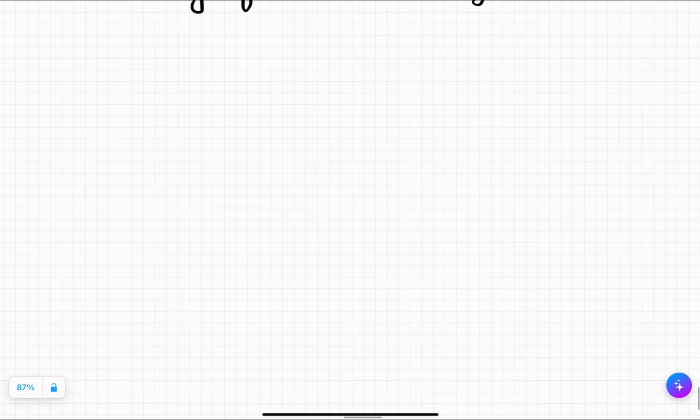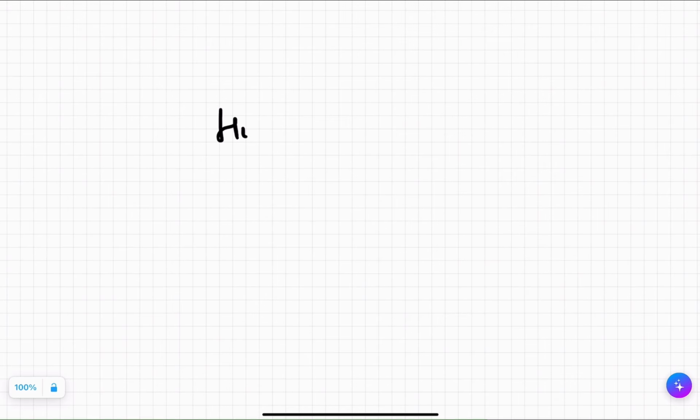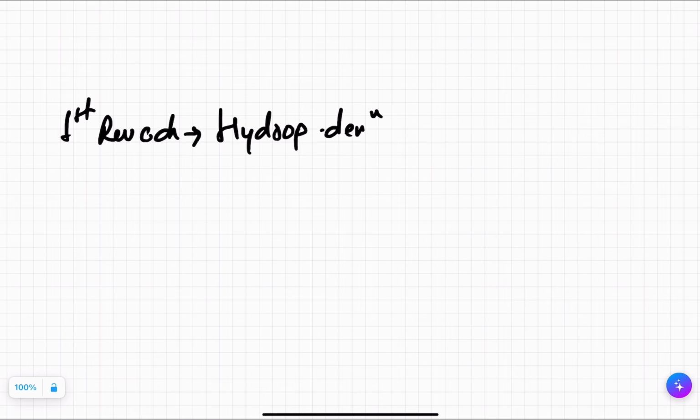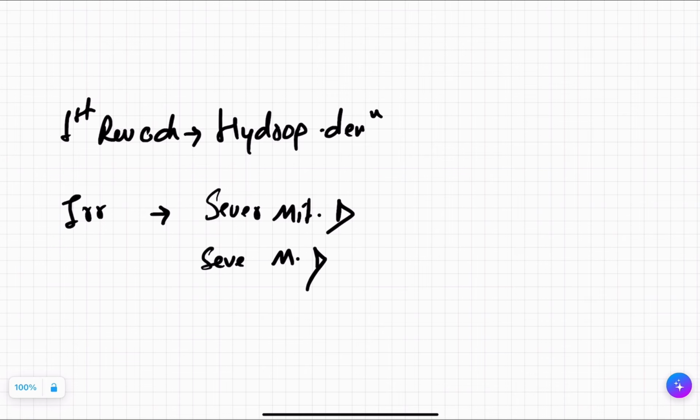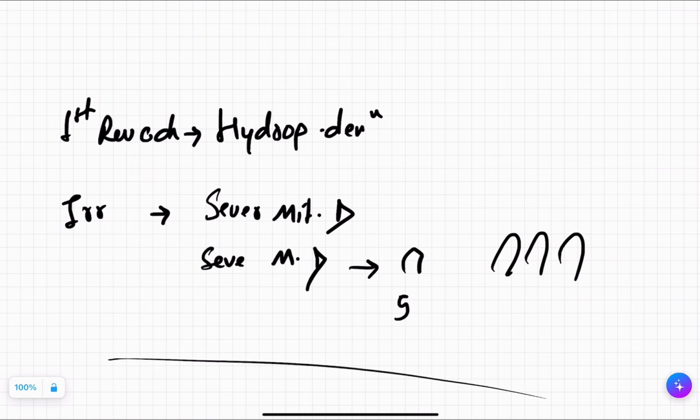Now I think you guys understood. What was the first sign of reversible cell damage? Hydropic degeneration. What was the sign of irreversible cell damage? Severe mitochondrial damage, severe membrane damage. Because severe membrane damage means that earlier it was 5 blebs, now this has gone to 500. So even in reversible cell damage we had blebbing, but in irreversible the blebbing number will increase.